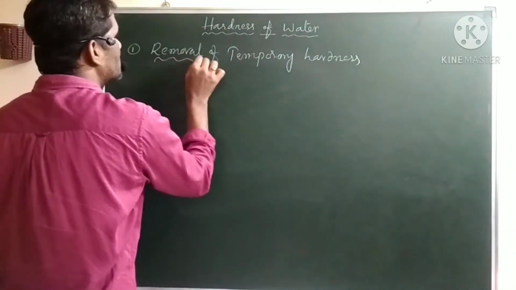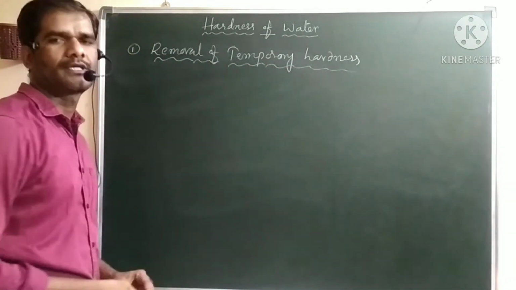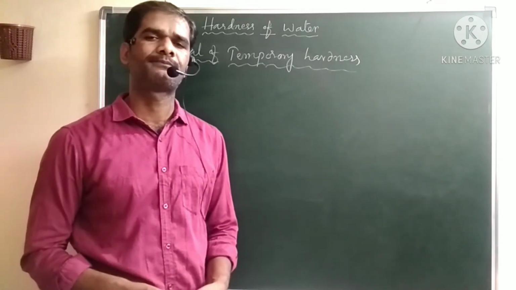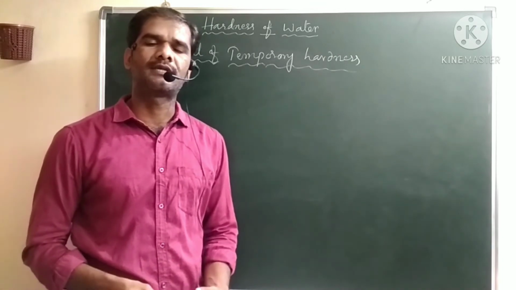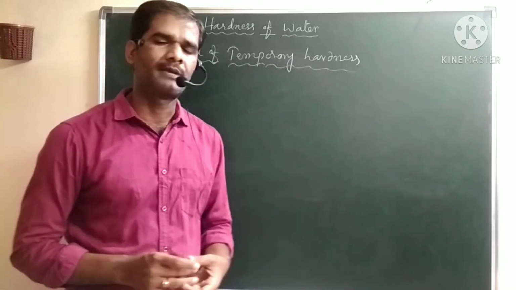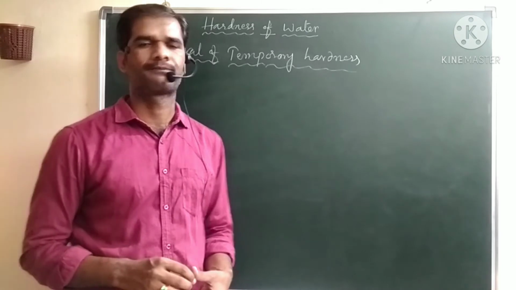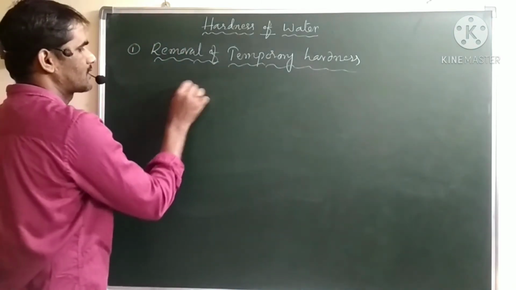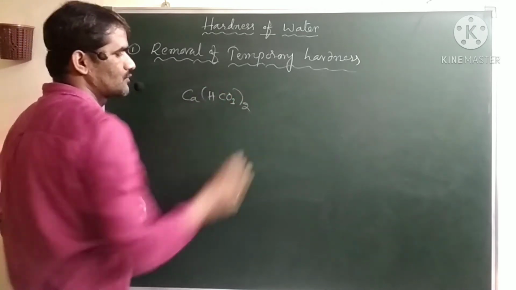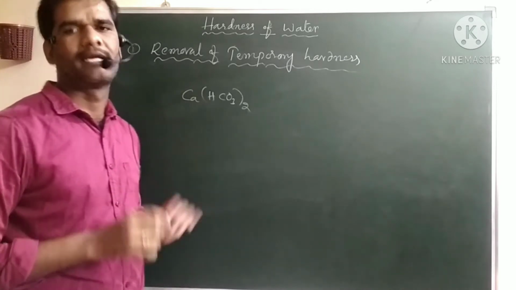So here, to remove this temporary hardness, the water consists of calcium bicarbonate and magnesium carbonate in soluble form generally. Our aim is to convert the hard water into soft water. We just have to remove the calcium and magnesium ions from that water, then the water will become soft water. This temporary hardness generally consists of calcium bicarbonate. So to remove this calcium from the hard water, we just have to boil it.